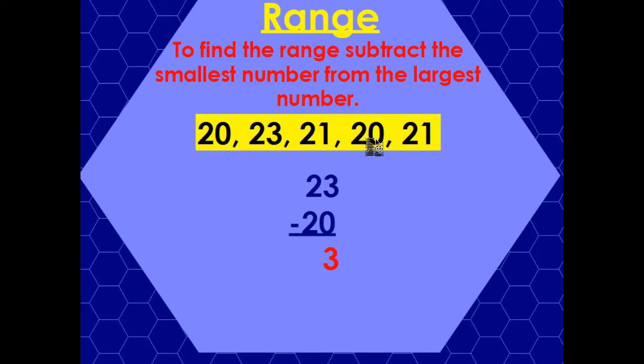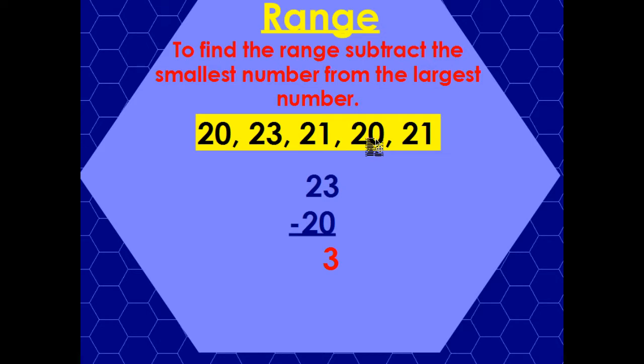The larger the range, the less maybe the average is going to work out, or maybe it tells you a little bit more. If the scores here are in the 20s, out of 30 points, and the range is only 3 points, that's not really that much of a span.